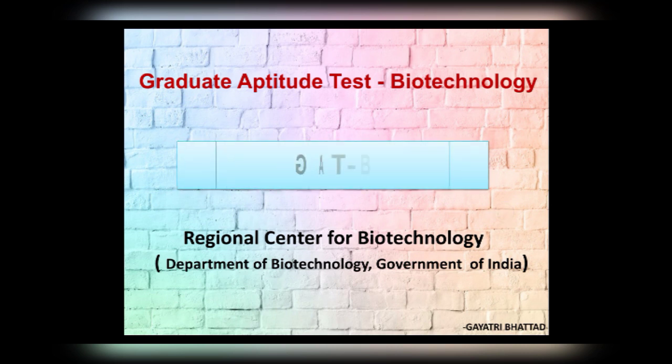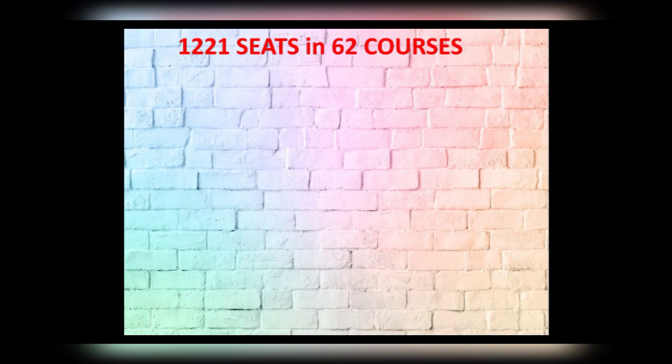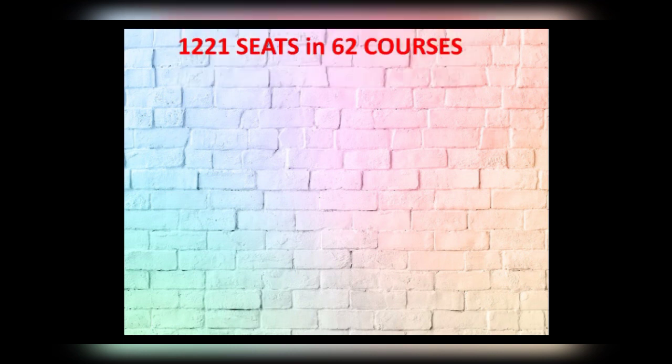The Graduate Aptitude Test for Biotechnology. Previously, the exam was called the Combined Entrance Examination for Biotechnology, CEEB, taken by JNU. Now it is conducted by the Regional Center for Biotechnology on behalf of the Department of Biotechnology, Government of India. The candidate will be given a GAT-B rank based on which they may apply to various DBT supported PG programs in participating institutes. The most amazing part of the program is that it provides 1221 seats in 62 different courses.